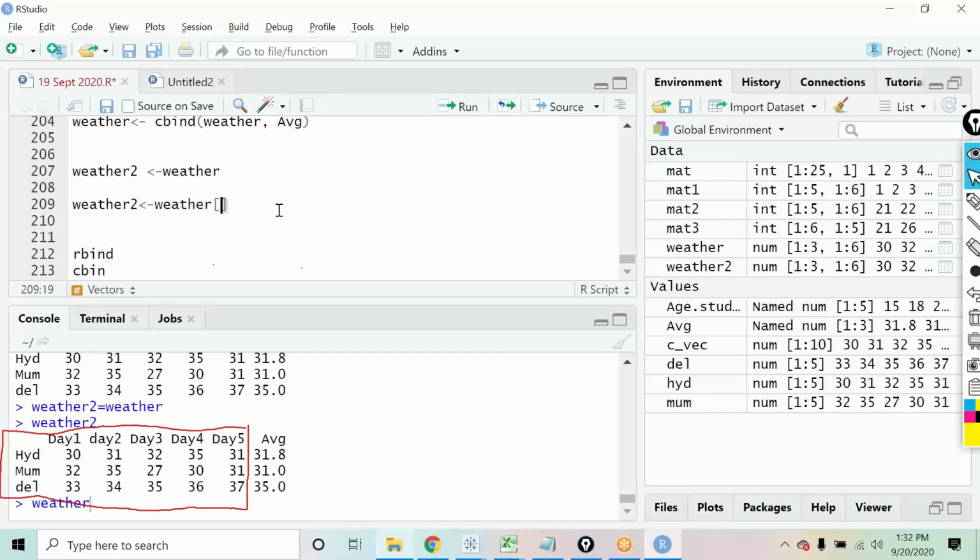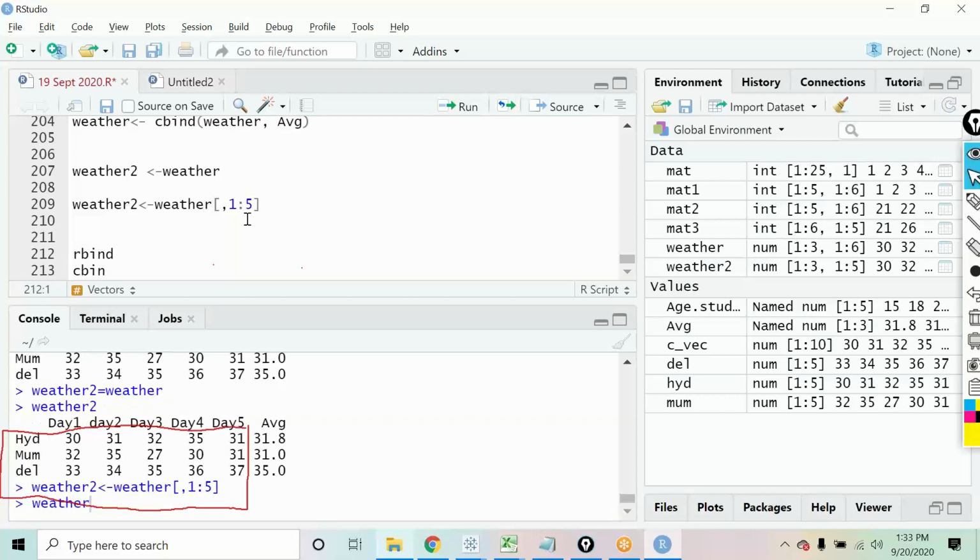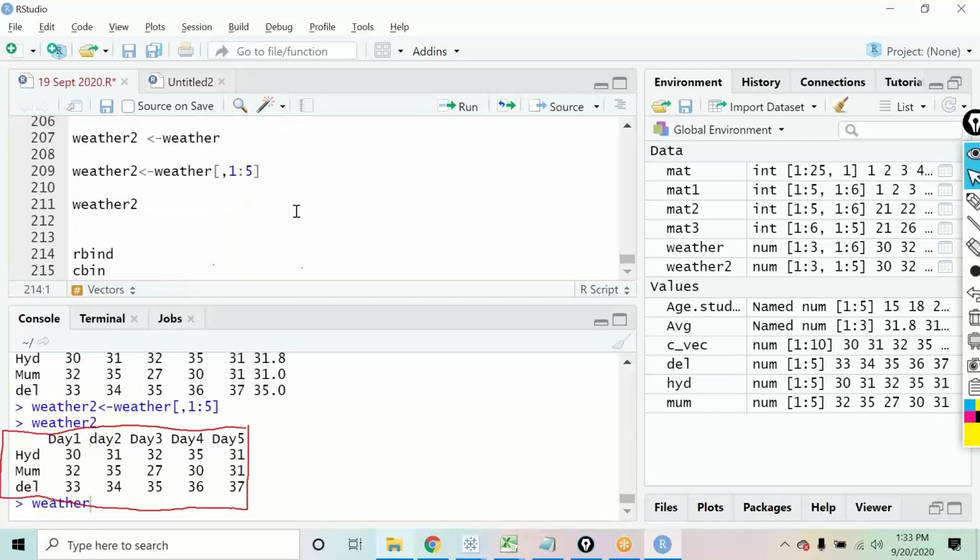I want all the rows, but when it comes to the columns, I just want the columns from 1 to 5. I do not want the 6th column. That's all. It was just an assignment of that. So you can see average is gone. I do not have the average data. I just got day 1, day 2, day 3, day 4, and day 5. That's it.